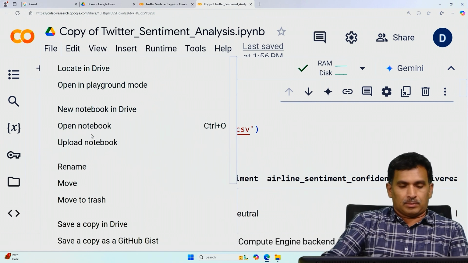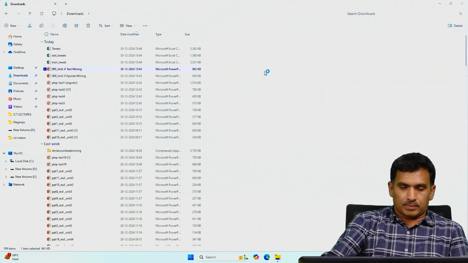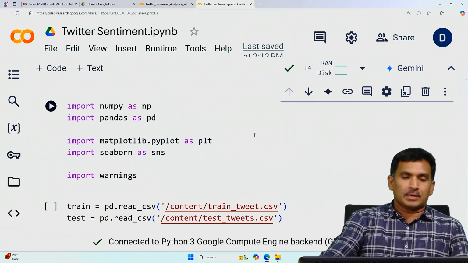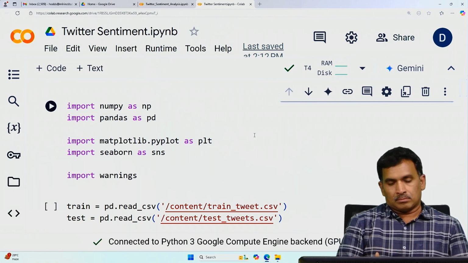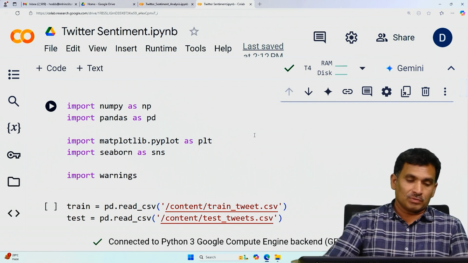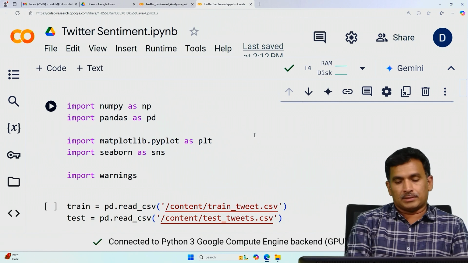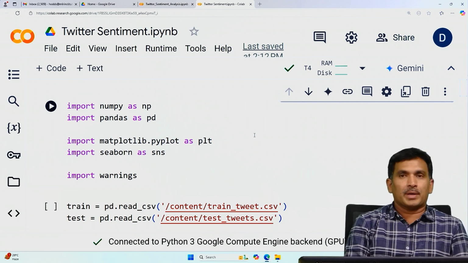Because you can download this notebook from this video, you can directly upload it. You have to click on the upload button and browse. If it is downloaded in the downloads folder, you can browse it from that folder or from your location. Okay, let us start with the sentiment analysis part. Most of this is exploratory analysis and visualizations, so we can treat it as an analysis part, though we apply data mining or text mining techniques later.